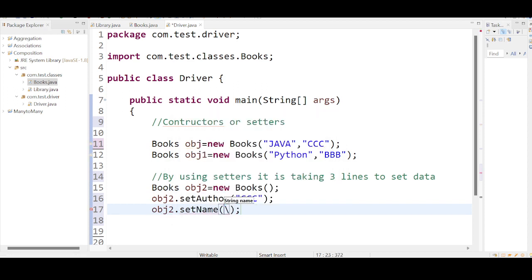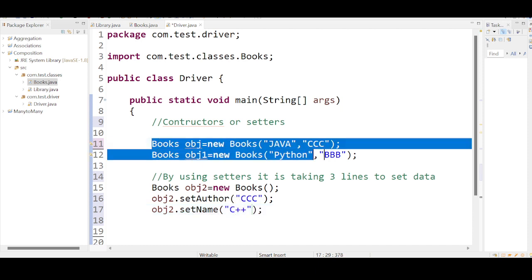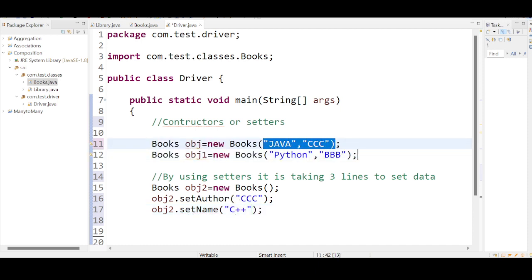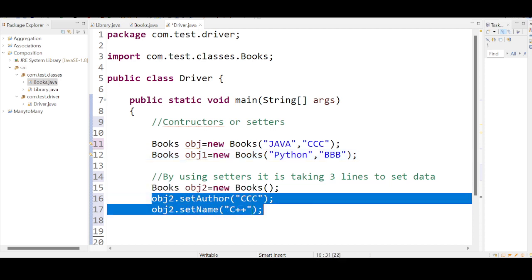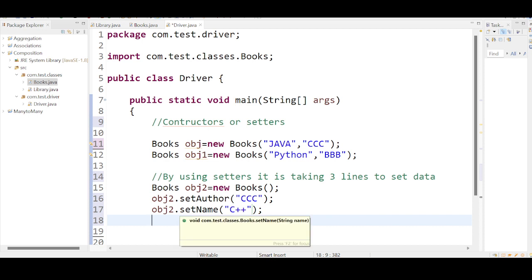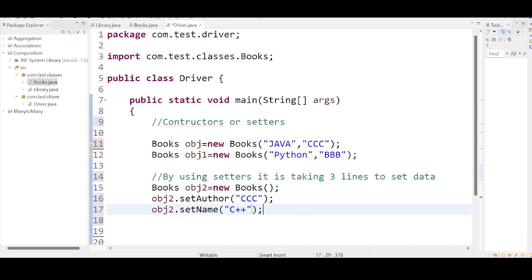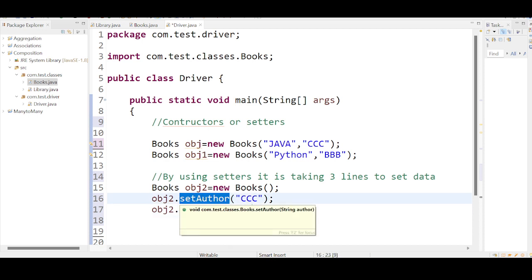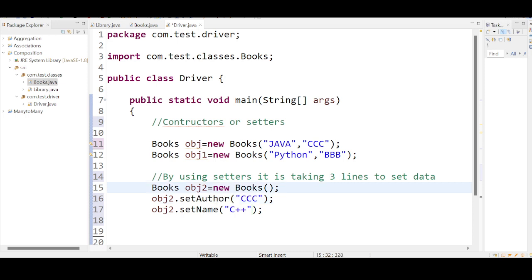Set name, what is it? C++. Let me repeat this. By using constructors, you should ensure that you maintain the order, but by using setters, order maintenance is not mandatory. You can set values in your own way. Firstly, you can use the second property name or third property name. The right values will be set to the object.